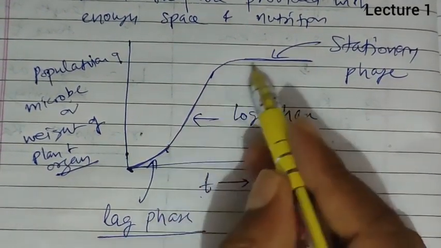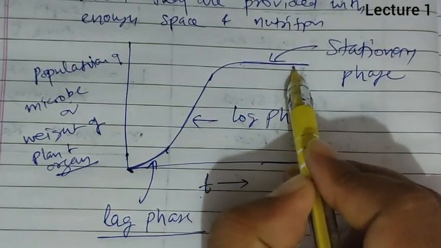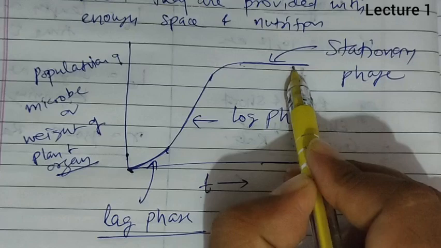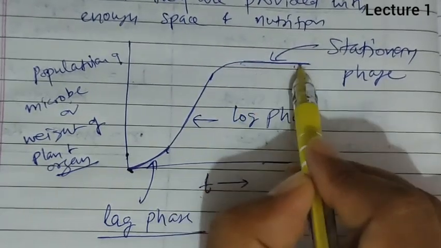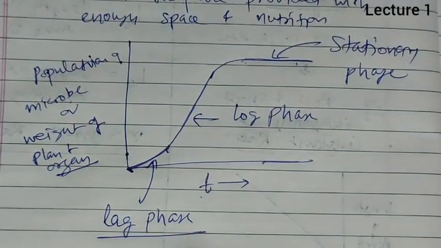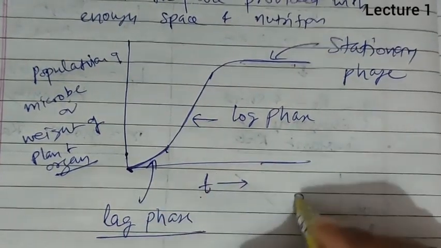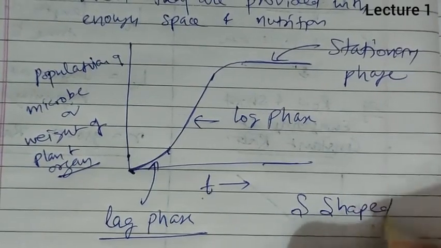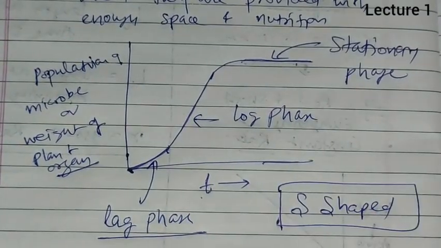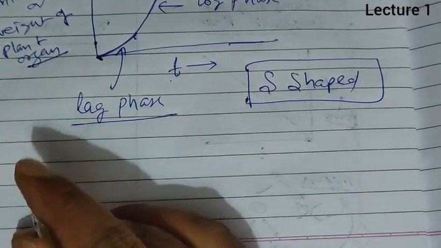Such a growth cannot be sustained for long. So in the stationary phase, there is an accumulation of toxins or a shortage of space and nutrients, due to which in the end it becomes stationary. So growth slows down and may come to a stop or even decline. Now this is an S-shaped curve. This S-shaped curve is obtained in the case of geometric growth, whereas in the case of arithmetic growth, a J-shaped curve is obtained.